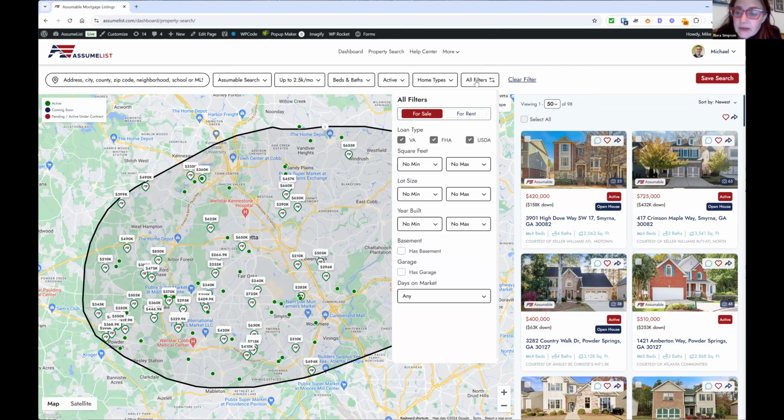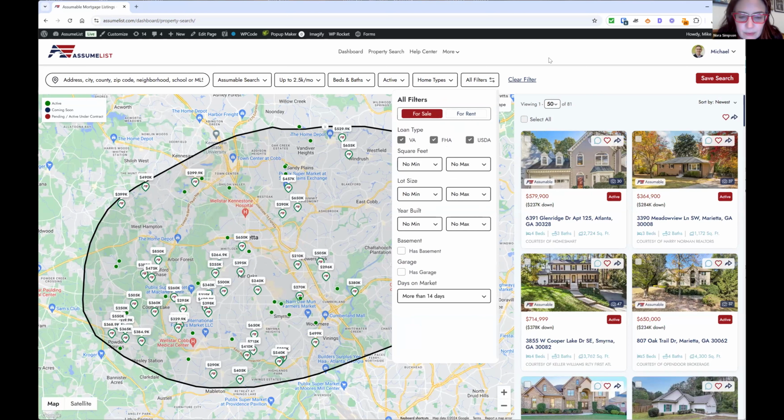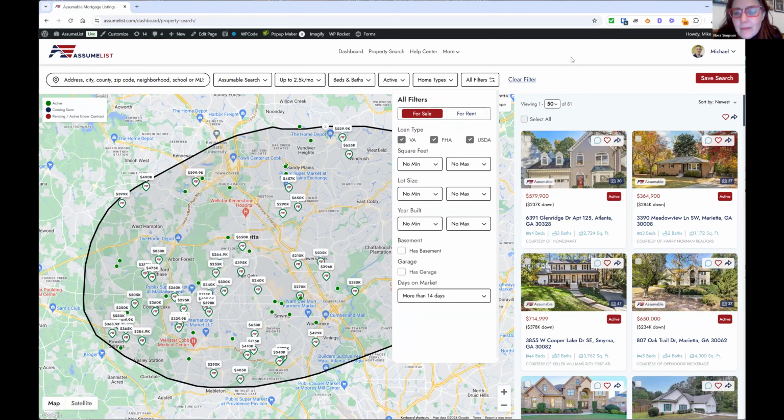Now, if your buyer is a veteran, you might be really focused on VA loans. Or if your buyer is an investor, you might really want to focus on VA since FHA has that owner occupy requirement. But we're going to keep VA and FHA both checked for now. And we're going to use this. This is my favorite filter because you can go to days on market. Let's go to days on market more than 14 days. All right. And we have to scroll all the way down. Yep, all the way down. Oops. There it is. More than 14 days.